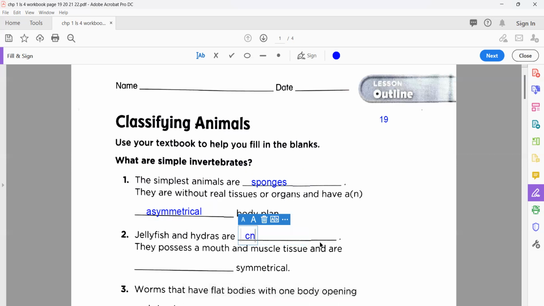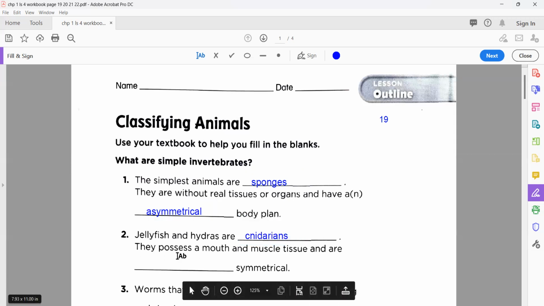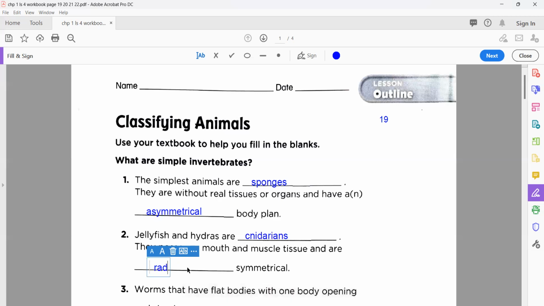Yes, Cnidarians. Well done. They possess a mouth and muscle tissue that are blank symmetrical. Which symmetrical? You know that they are mostly in circular form, or we can say that they are radial. Well done. Very nice. Radially symmetrical, because they are in circular form, like you can say round things.